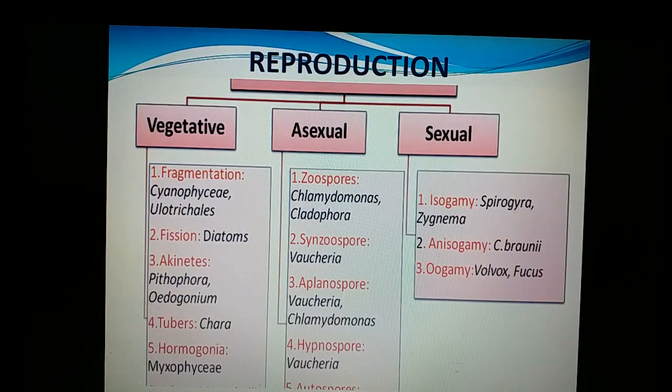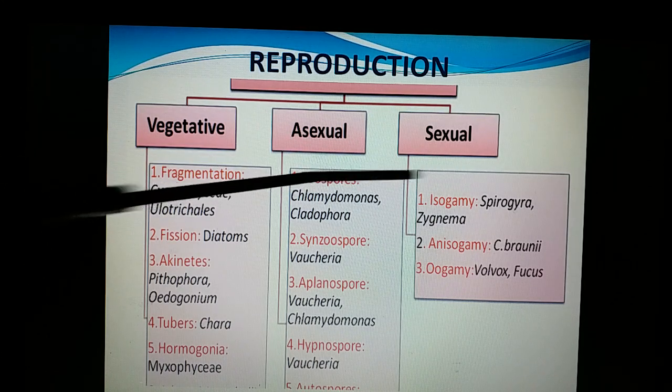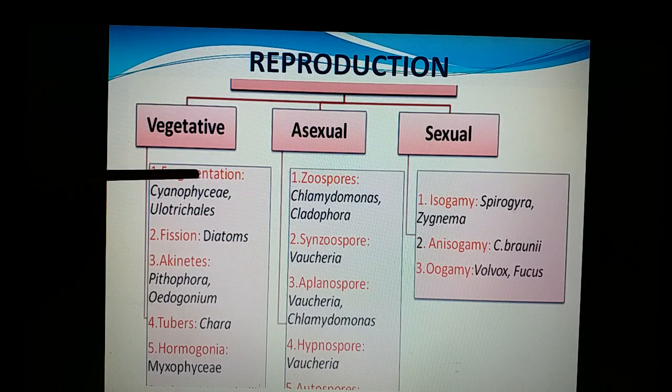And now reproduction is of fundamentally three types: vegetative reproduction, asexual reproduction, and sexual reproduction. Vegetative reproduction is by means of fragmentation, akinetes, tubers, or hormogonia, a characteristic feature of cyanophycean members. And asexual reproduction is by means of zoospores or aplanospores or synzoospores or hypnospores.